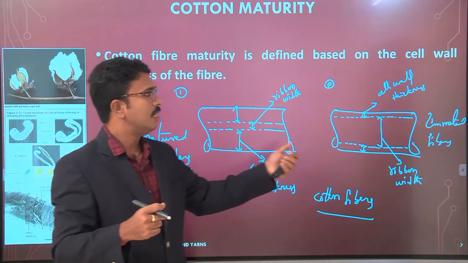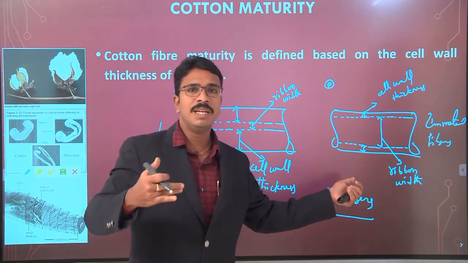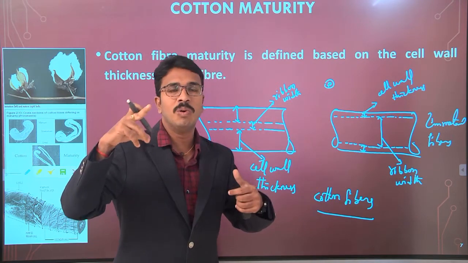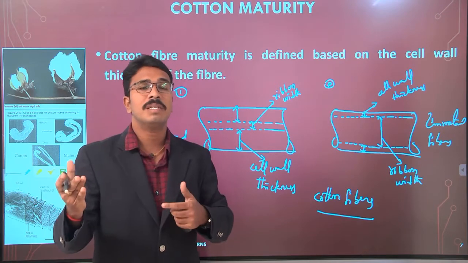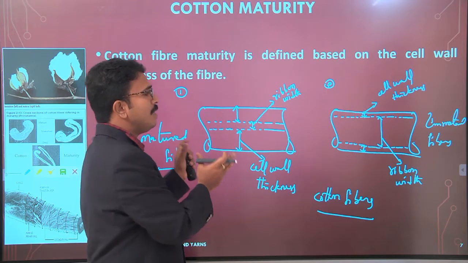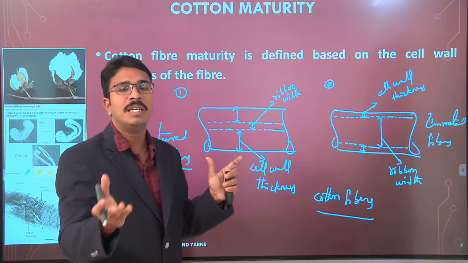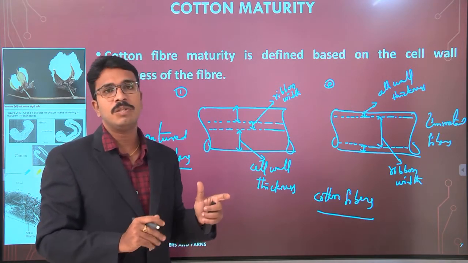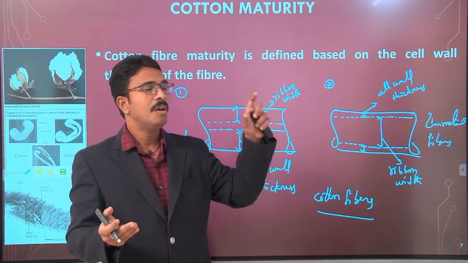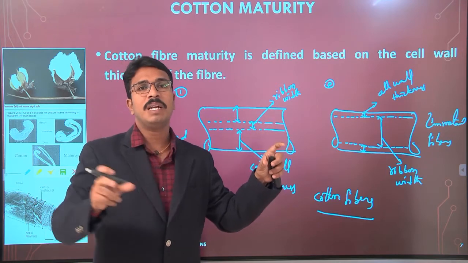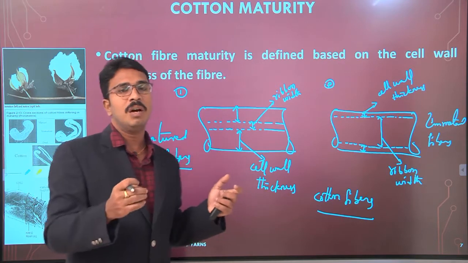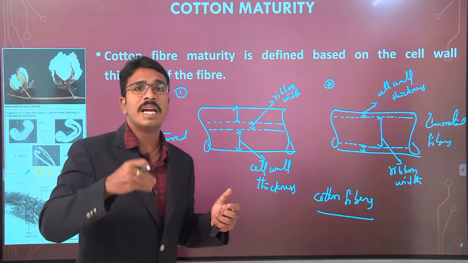If the cell wall thickness is very less, and the ribbon width is more, we can consider those fibers as dead fibers. And if the cell wall thickness is in between these two, that is matured and dead fibers, we can categorize those fibers as immature fibers, that is, half matured fibers. So matured fiber, half matured fiber and dead fiber. Understand? This is how we are going to characterize or categorize the fibers.